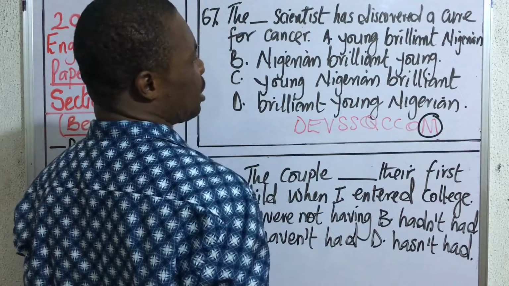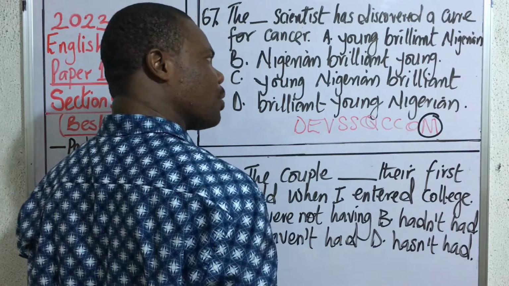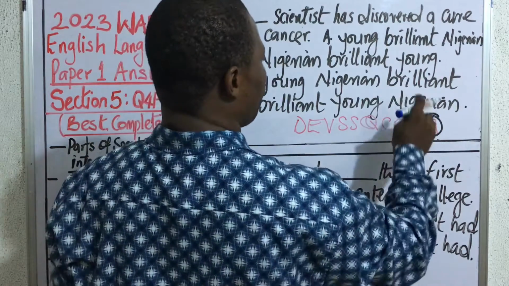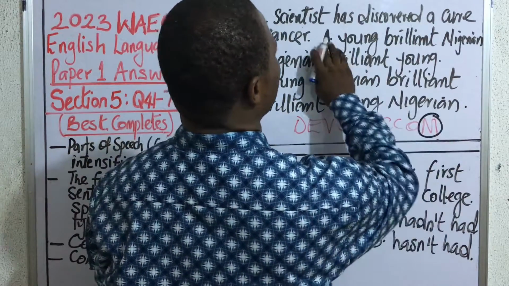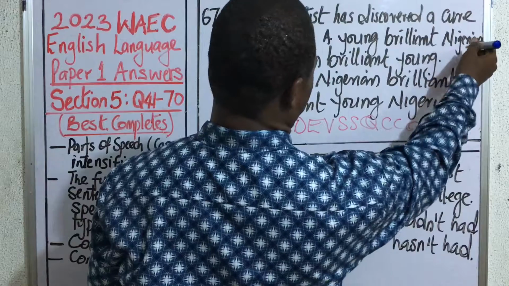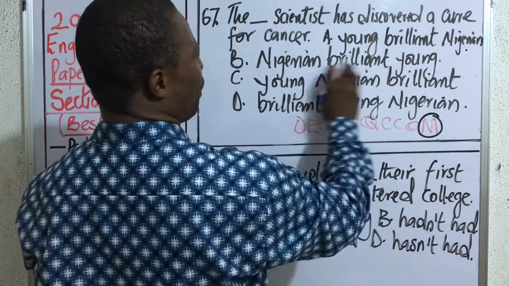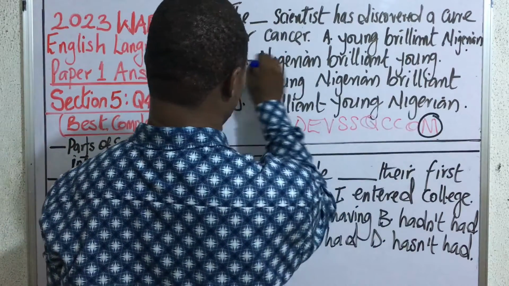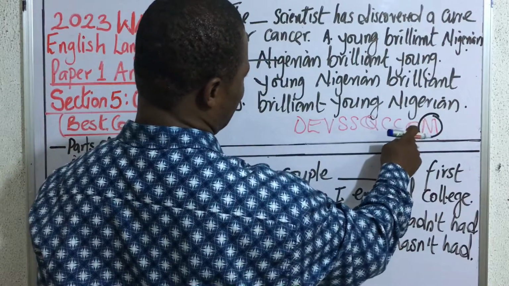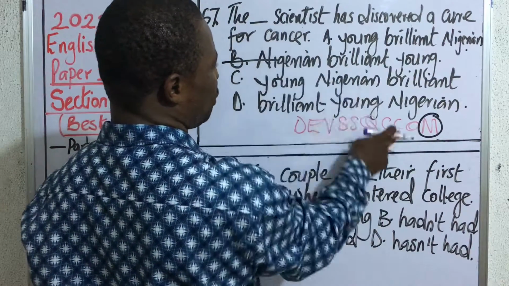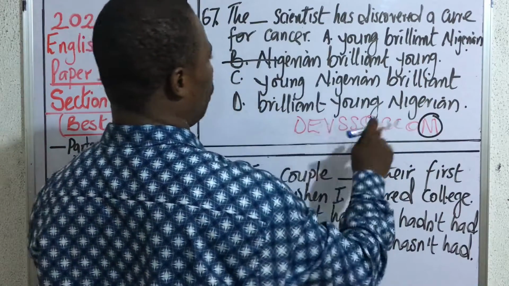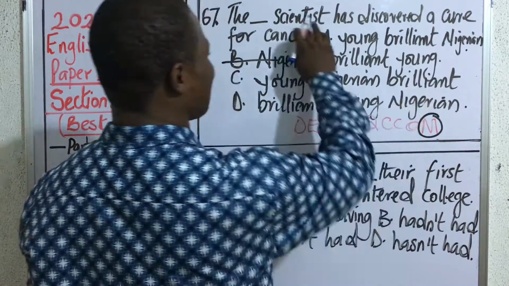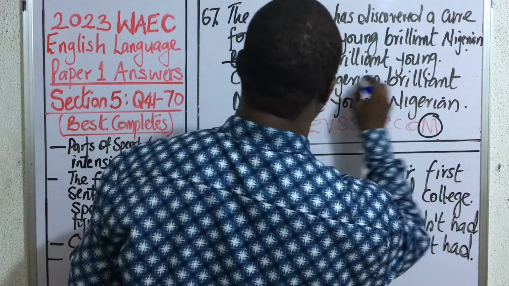Where is the scientist from? The scientist is from Nigeria. So among the options, Nigerian should be last. So young, brilliant Nigerian. This is correct. Suspect this. You have a brilliant young, no. Okay, because origin must be next to the scientist, Nigerian scientist. So you cannot say young scientist, no. Then the next one says brilliant scientist, no. Origin must be next.